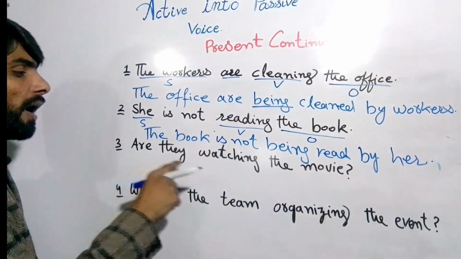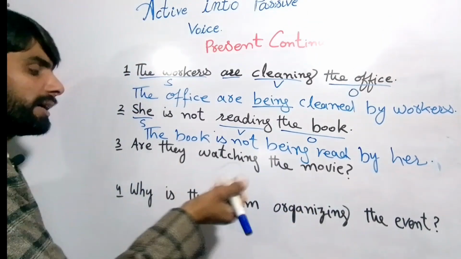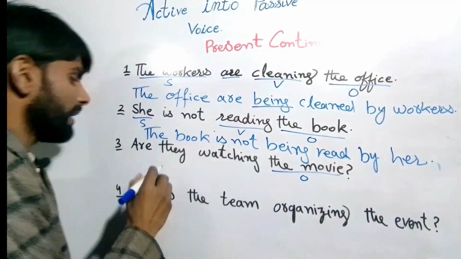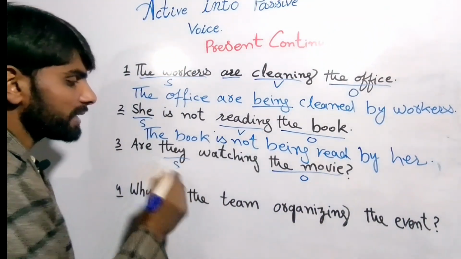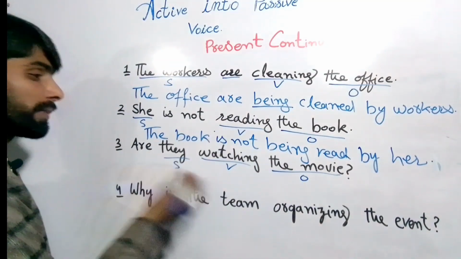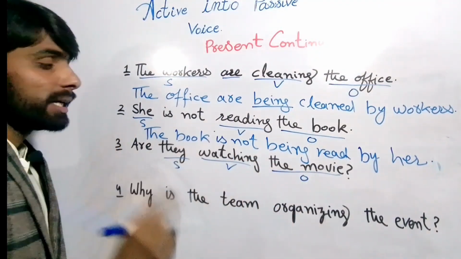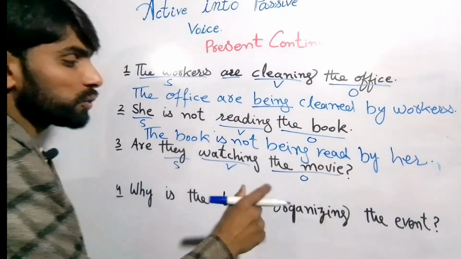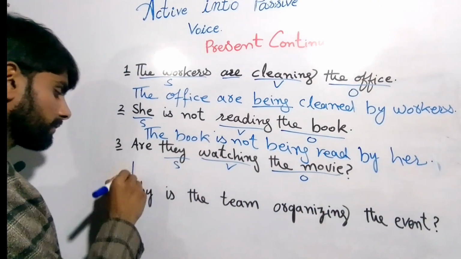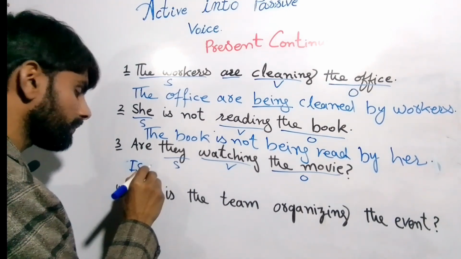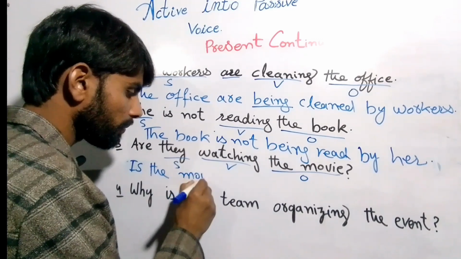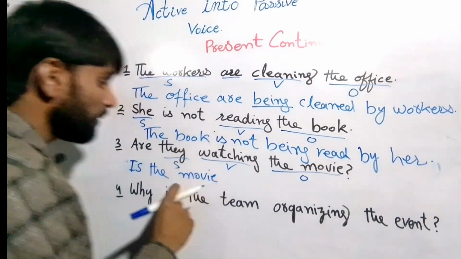Next is interrogative. Are they watching the movie? Right? So the object is the movie, and this is the subject and this is the verb, right? So first we need to write the object, because this is interrogative, right? The movie is singular, so for the singular we'll use is. Is the movie being watched?